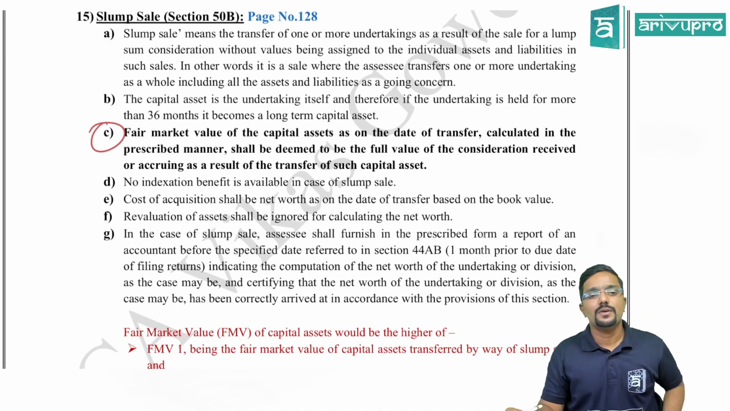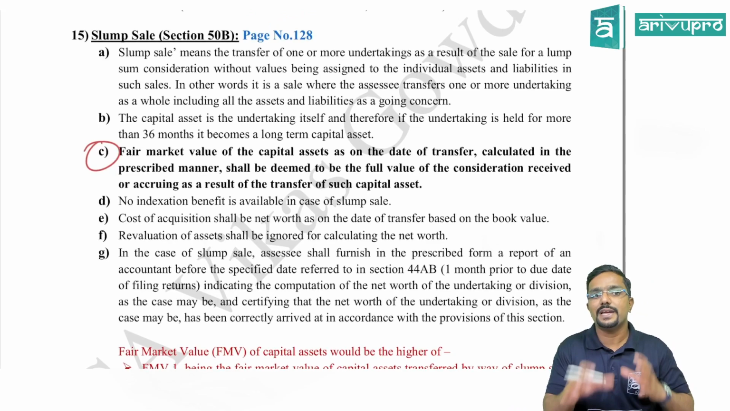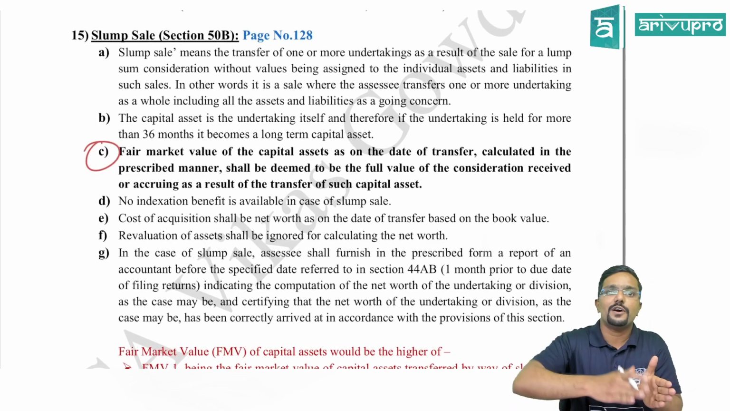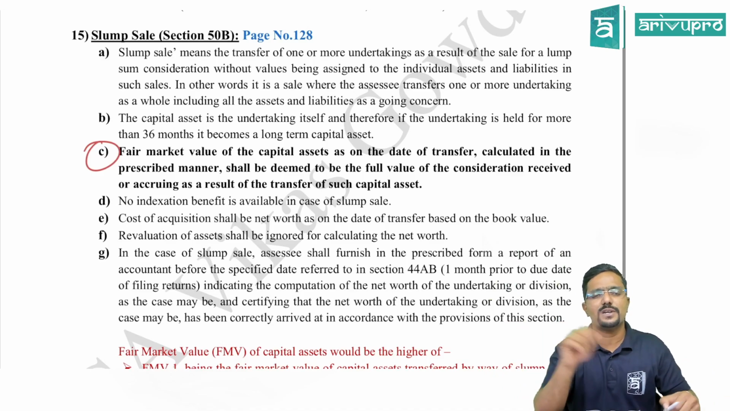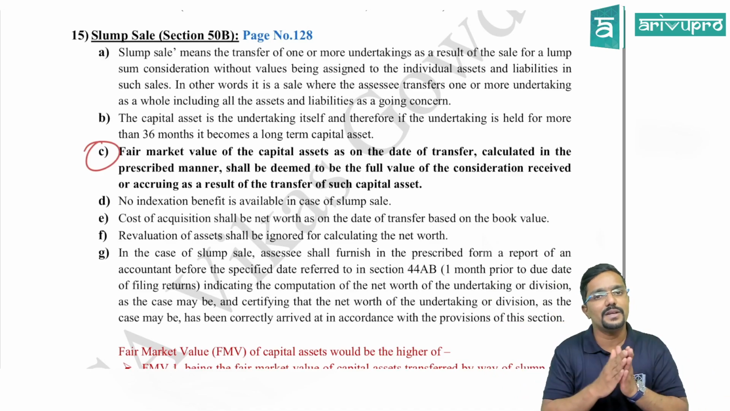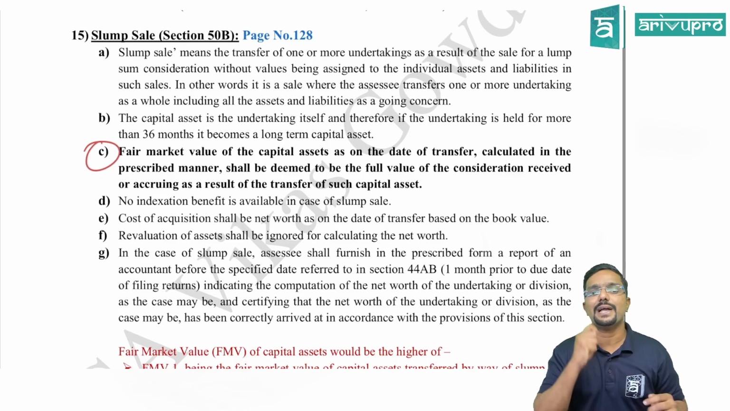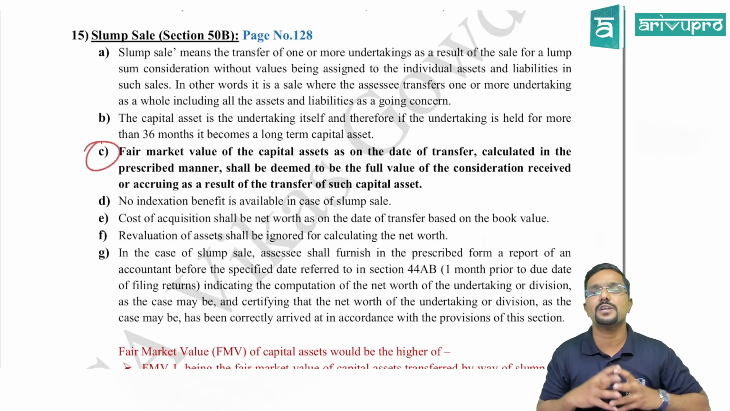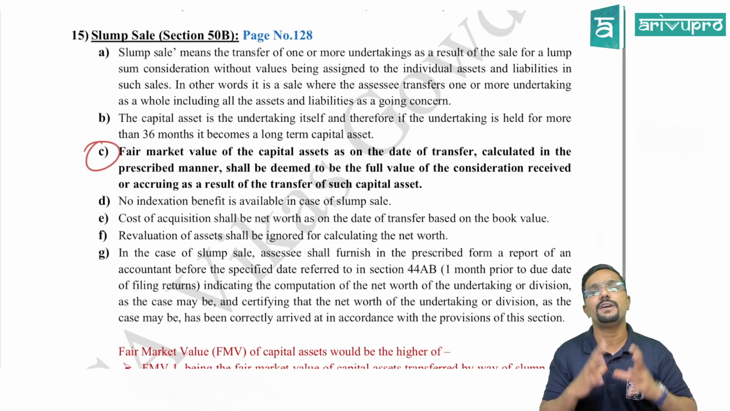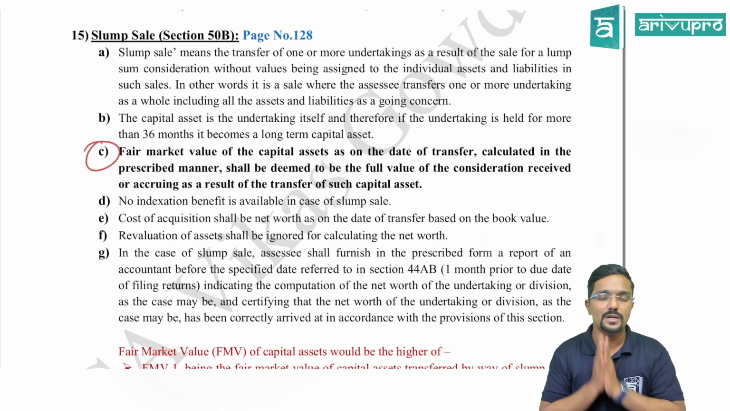First of all, what is slump sale? When the entire undertaking is sold to another person as a going concern without assigning values to the individual assets, we call it a slump sale. When there is a slump sale, it is a transfer and capital gains is computed as per section 50B. It is one of the special transactions. That is why the special provisions are covered in section 50B.